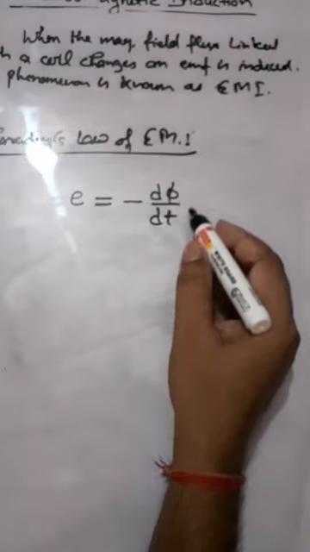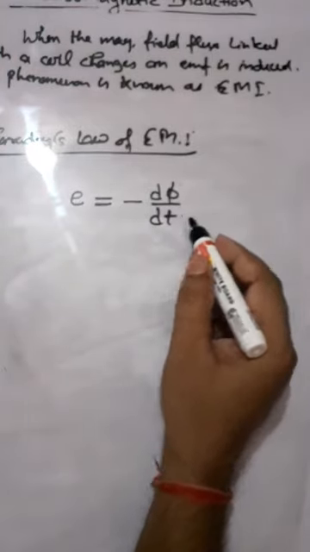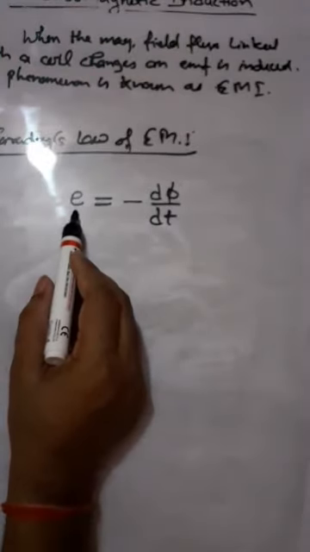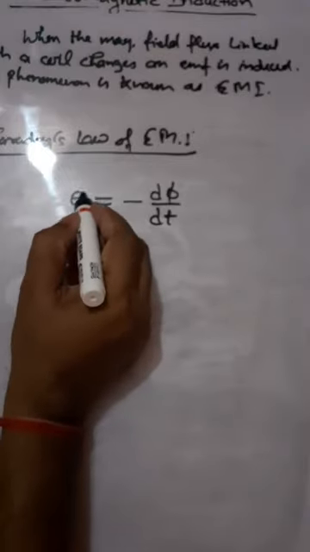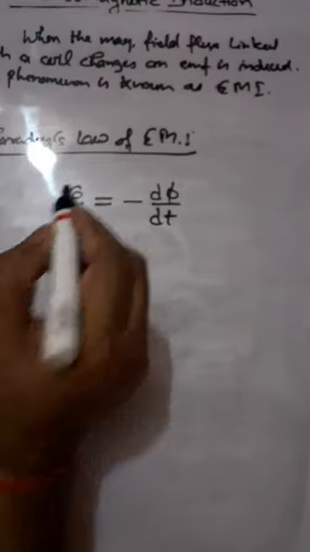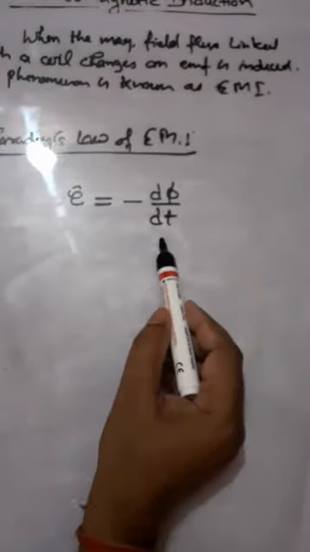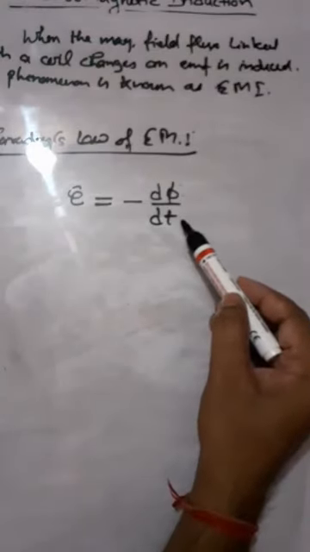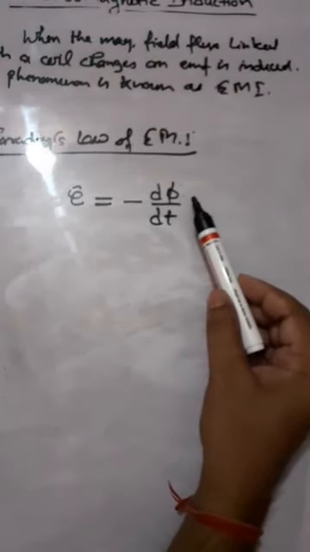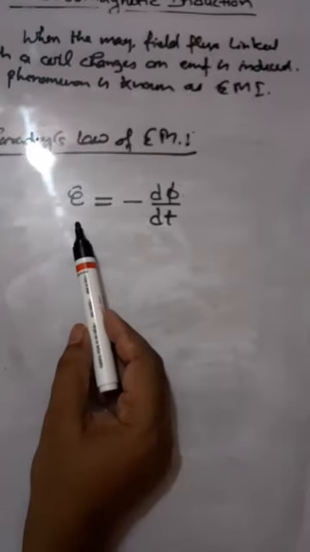linked with the coil. If phi is the flux linked with the coil, and d phi is the change in the magnetic flux passing through the coil in time dt, then the magnitude of EMF induced, you can use small e or this epsilon, both symbols are used in different books. So epsilon or E is equal to minus d phi by dt, the rate of change of flux. Which means the larger the rate of change of flux, the larger the EMF produced.